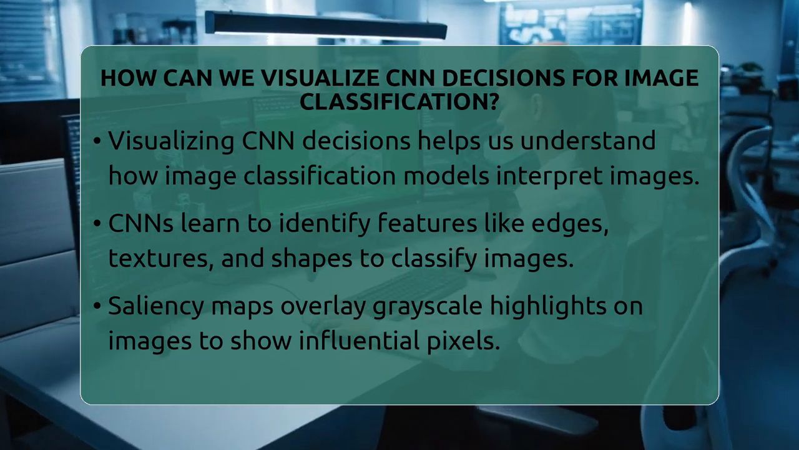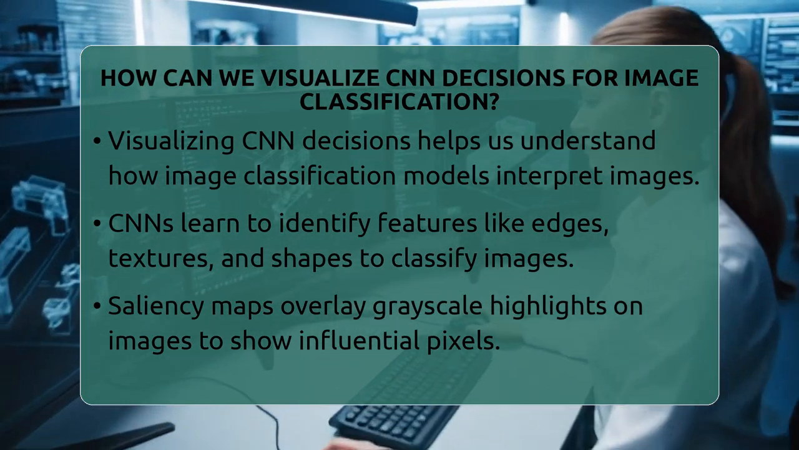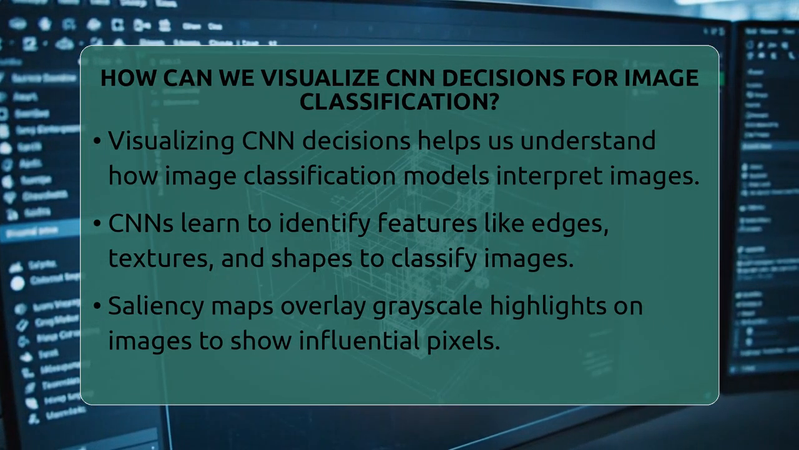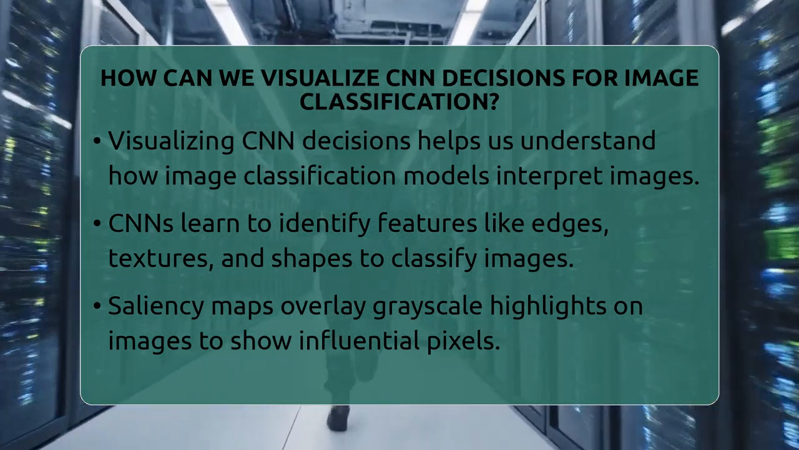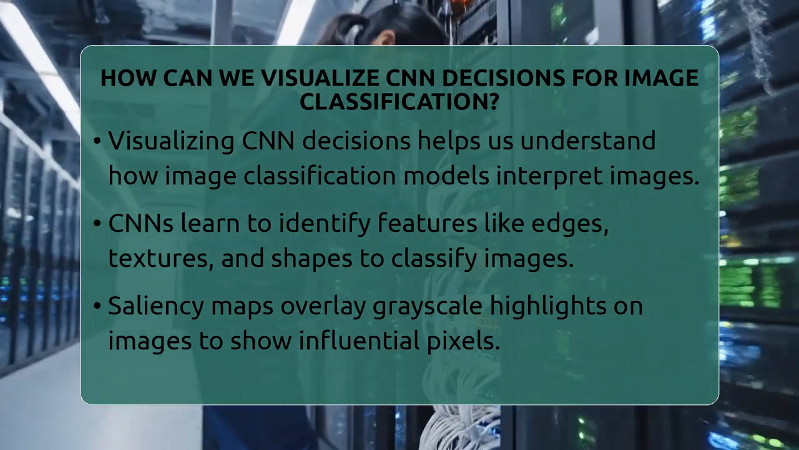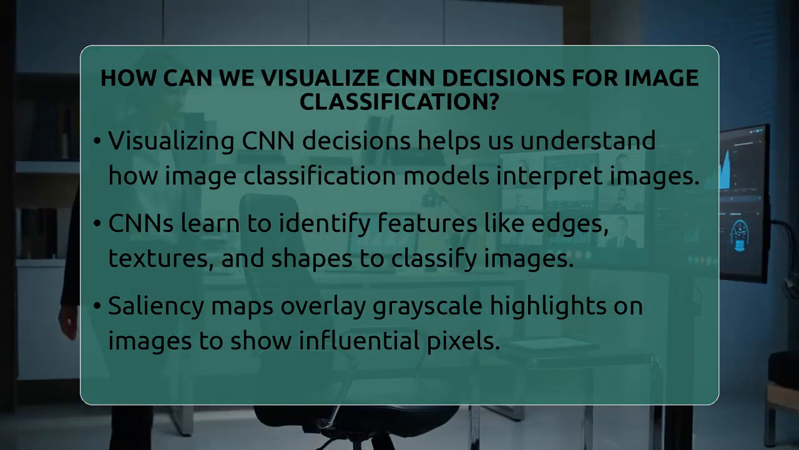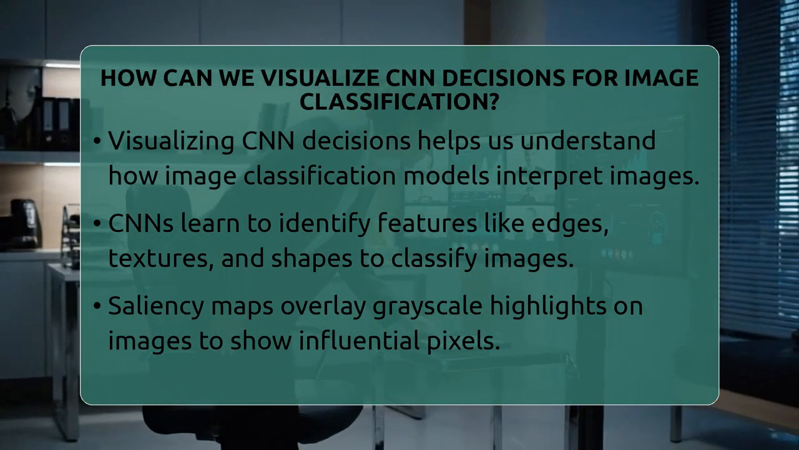How can we visualize CNN decisions for image classification? Imagine trying to understand how a computer decides what's in a picture. It's like peeking inside its mind to see what parts of the image it's paying attention to. That's what visualizing decisions in convolutional neural networks is all about.